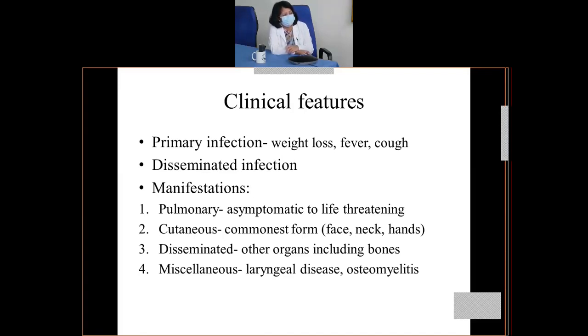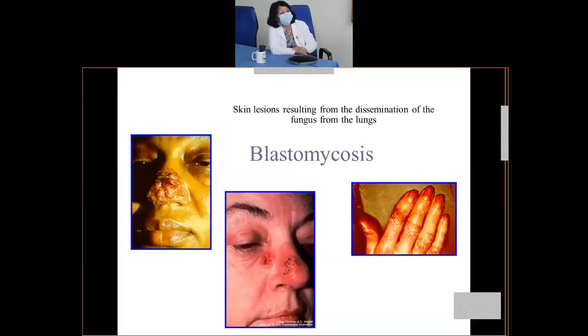And cutaneous: when they disseminate to the skin, they manifest as the cutaneous form, the commonest form, which is present on the face, the neck, and hands. They can also disseminate to other organs, including the bones and even the central nervous system, or may cause miscellaneous manifestations like laryngeal disease or osteomyelitis. These are certain skin lesions as a result of dissemination of the fungus to the skin. You can see it's primarily on the face, but can even affect the hands as well as the neck.